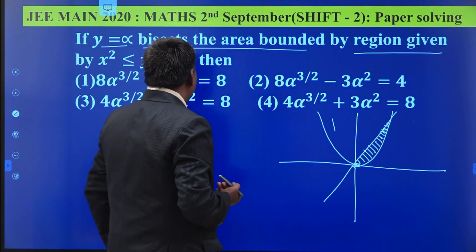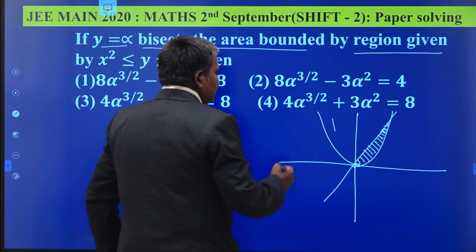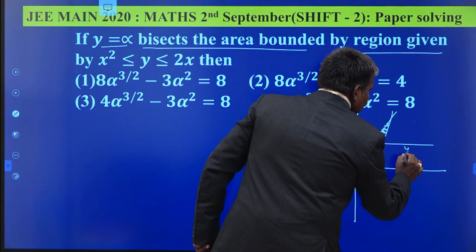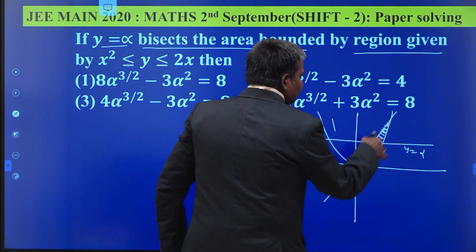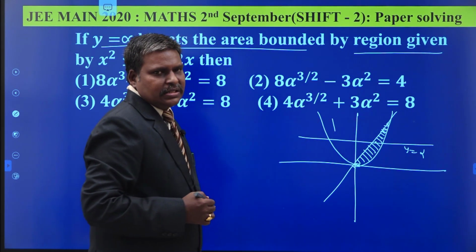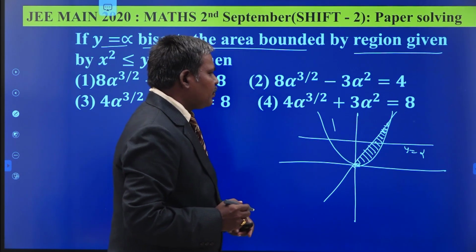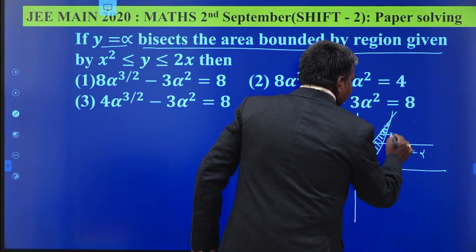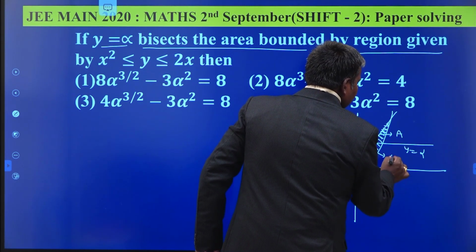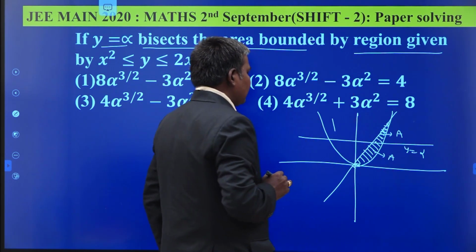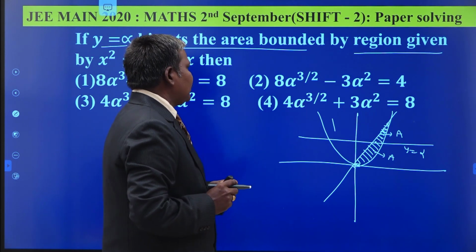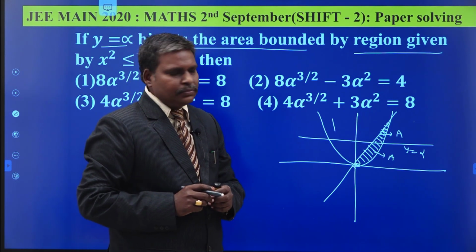This is your required area. y equal to alpha is the line. This is y equal to alpha. It bisects this area into 2 equal parts. y equal to alpha divides the area into 2 equal parts. So if it is A, then automatically this will also be A. Both areas are the same. Then we have to find the relation in terms of alpha.